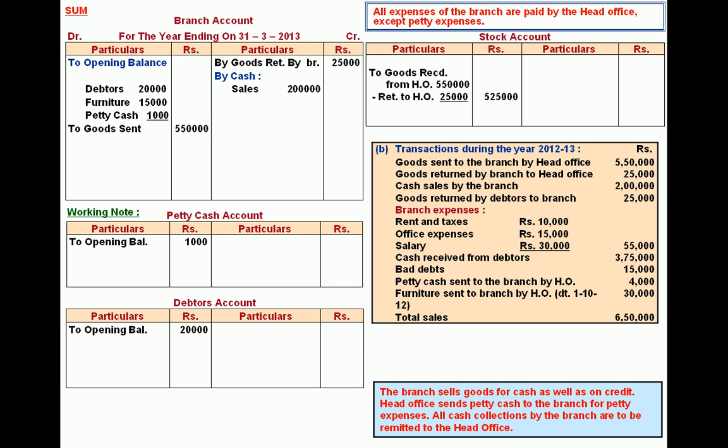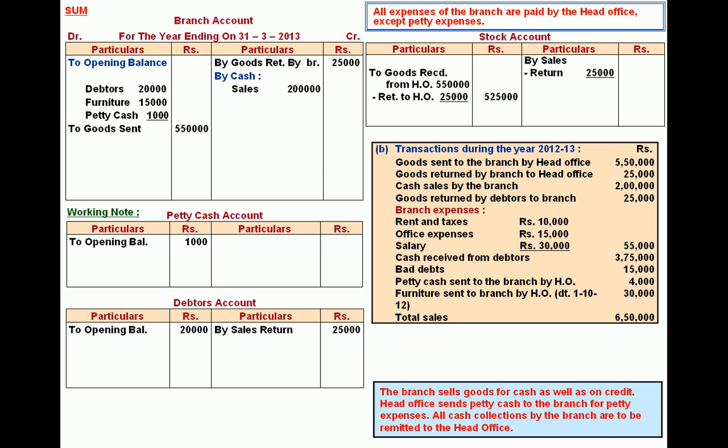Goods returned by debtors to branch. It's a transaction between debtor and branch. It is recorded in a working note of debtors account. It won't appear in the branch account because branch is not a privy to this transaction. This sales return is also recorded in stock account because we are required to find out the missing detail of opening stock.